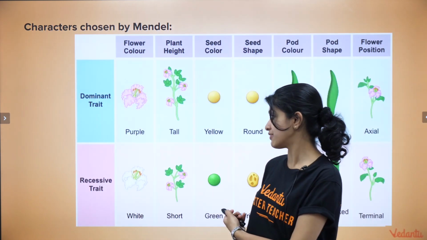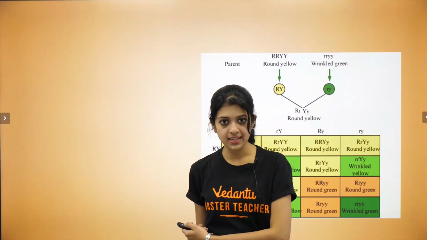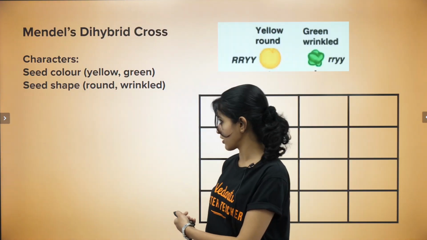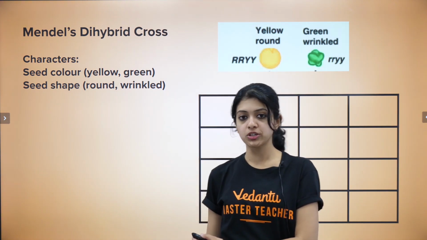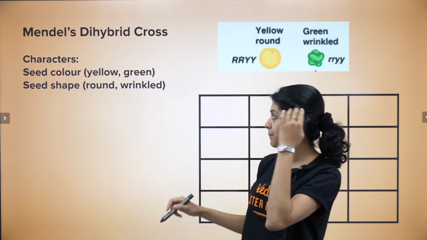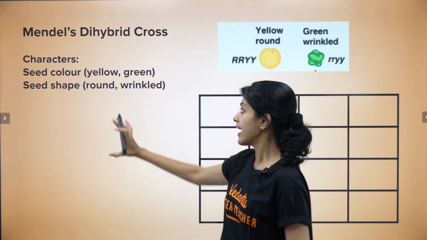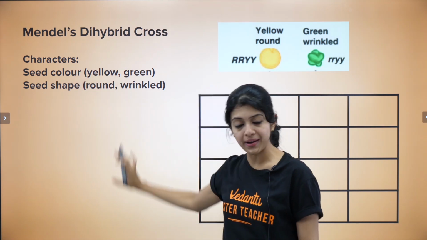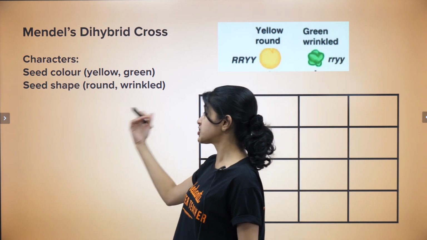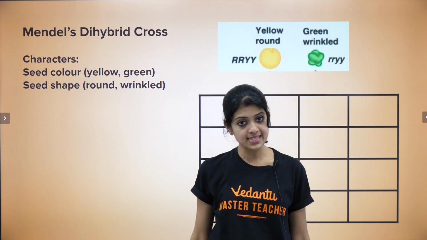Mendel did choose different combinations of all of these. For the ease of understanding, we randomly pick two of these characters, which are seed color and seed shape. The variations of this character that you can see are, in the case of seed color, seeds can either be yellow or green in the case of pea plants. Seed shape, they could either be round seeds or they could be wrinkled seeds.